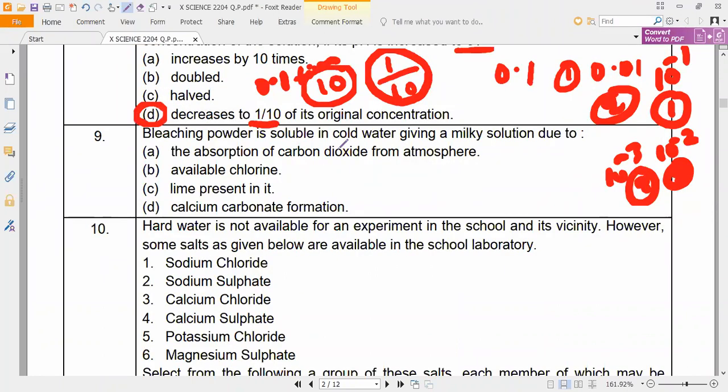Next one. Bleaching powder is soluble in cold water, giving a milky solution. Due to what? They are asking about bleaching powder. What is the formula of bleaching powder? Calcium oxychloride, CaOCl2, which will react with the water. So you can write the reaction. What is the product? Take your textbooks and see. I also forget, I don't have that much idea. Please check it, all of you. Your textbook has it.